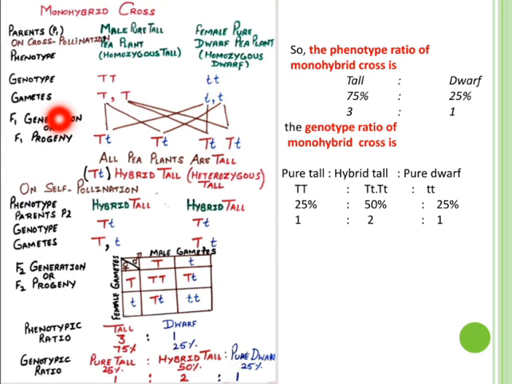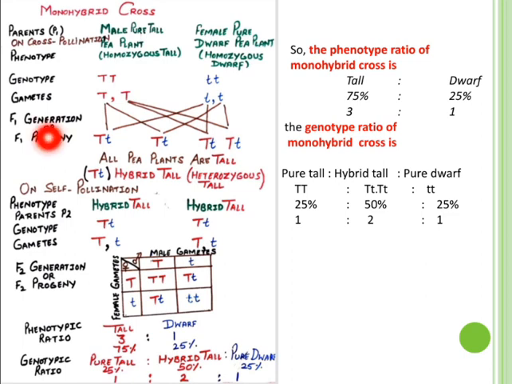Then at the time of gamete formation, the alleles of the tall trait and dwarf trait segregate and each gamete receives one allele of that trait. Each gamete of tall plants receives a single capital T for the tall trait, and each gamete of the dwarf P plant receives a single small t for the dwarf trait.